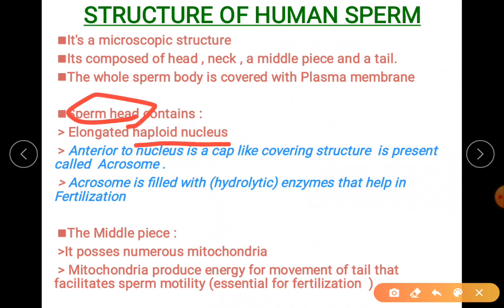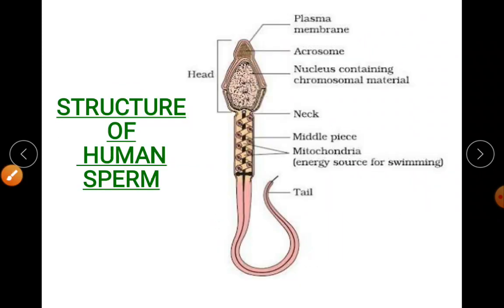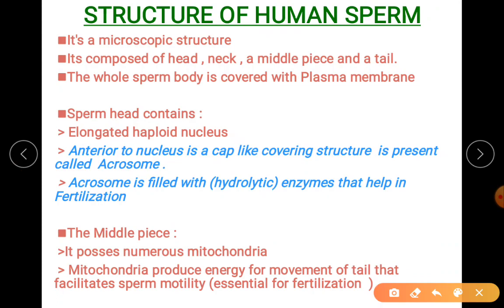Now this is an important question. What is an acrosome? You saw the structure above the nucleus. A triangular portion called the acrosome is present. So anterior to the nucleus is a cap-like covering structure that is called your acrosome. This acrosome is filled with enzymes. Please note, I have written it in brackets for you all to know those enzymes are hydrolytic in nature.